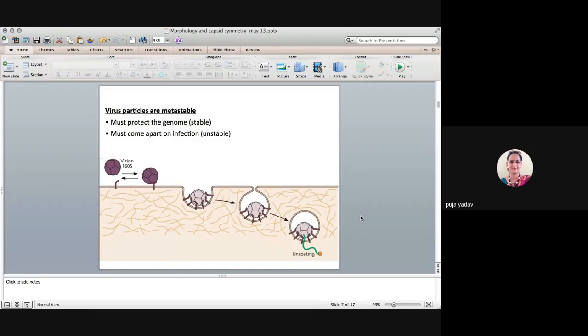Before we discuss the symmetry of the viruses, I put on these slides over here. The reason is you should know about the energy level of the viruses. The virus particles are metastable. What does it mean? It means that the virus may be stable or they may go into an unstable form. So they are in the stable form here. You can see in the picture.